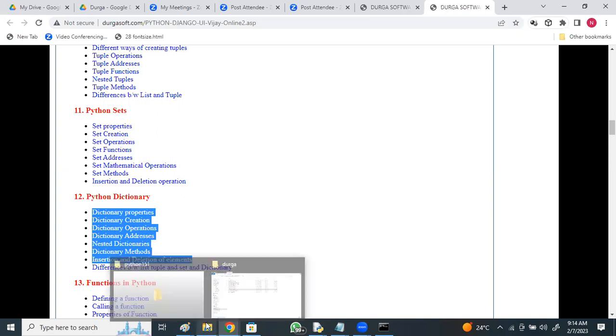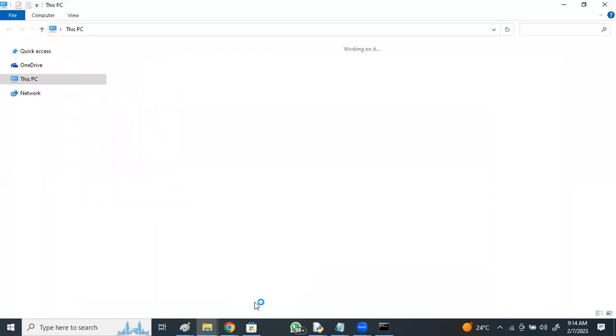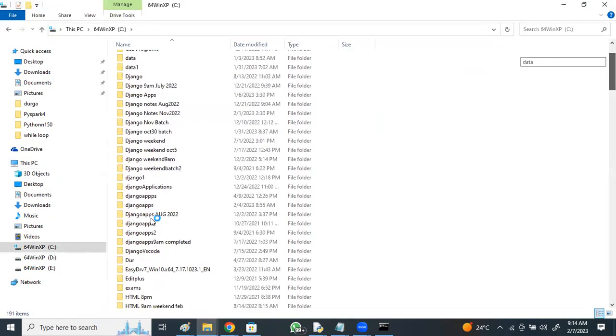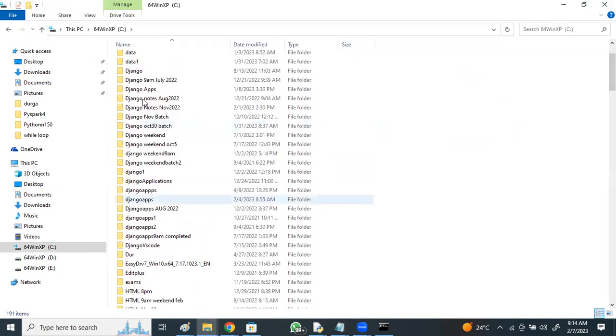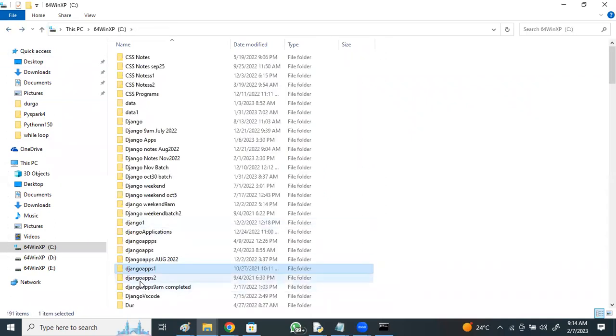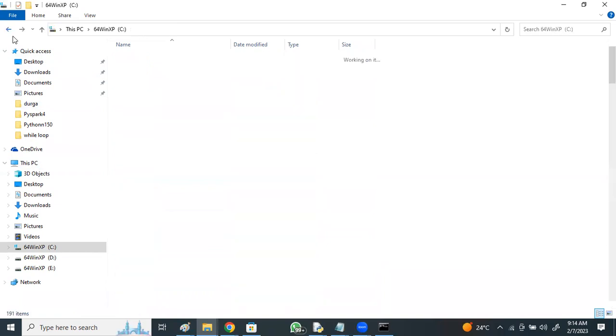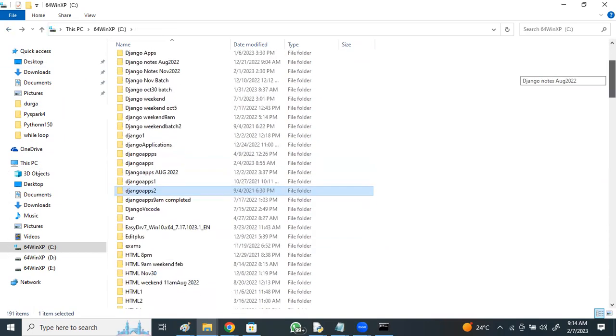If you see the Django application creations in the previous batches, I will show you nearly 15 to 20 or more than 20 applications. My project 1, 2, 3, 4, in this way, more than 20 for those who go for Django. I will show you more than 20 application creations in Django. And if you go to Python, if you see,